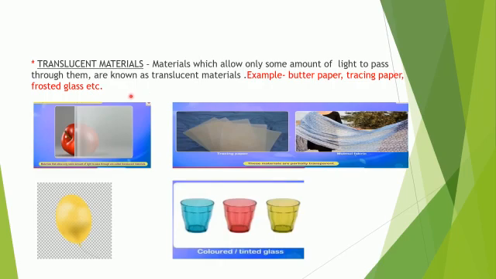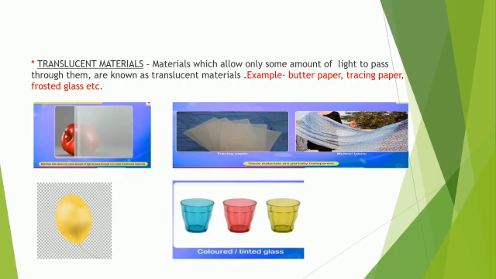Now, other than these two types of materials, that means the transparent materials and the opaque materials, there is one more type of material that is called the translucent materials. Here you see the picture. This apple, from this side we can see very clear. Here we can see it, a faint figure is there. No, it's not very clear.